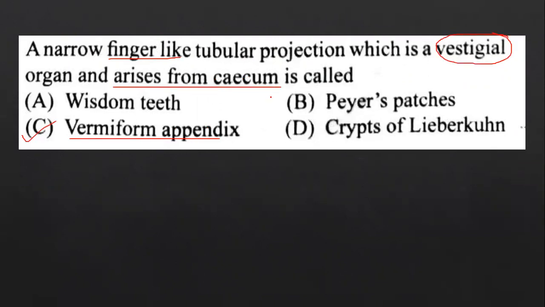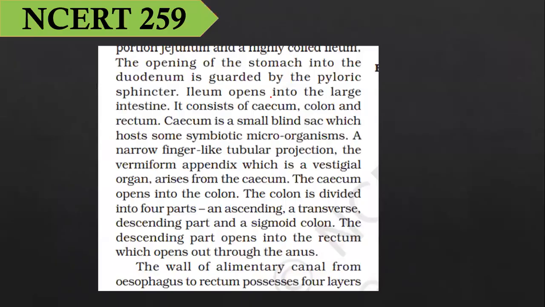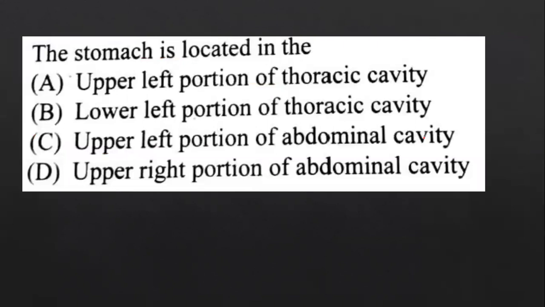Sometimes a question can come in your NEET exam: vermiform appendix arises from dash. The answer is cecum. It's a direct NCERT statement. A narrow finger-like tubular projection, the vermiform appendix, which is a vestigial organ, arises from the cecum. Page number 259. Question number 9 on your screen. Direct NCERT statement, and most of you have written it correctly, but very few.